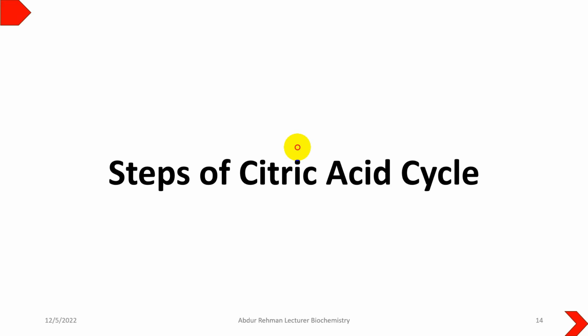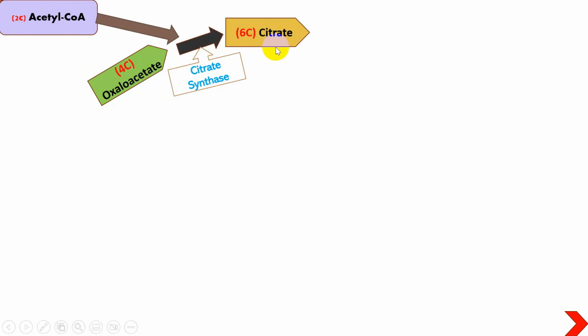It consists of 8 steps, and we know that pyruvate is a 3-carbon molecule, and a single glucose molecule gives you 2 pyruvate, and that pyruvate is converted into acetyl-CoA with the help of the pyruvate dehydrogenase enzyme. Then that 2-carbon acetyl-CoA combines with oxaloacetate, which is a 4-carbon molecule present in the citric acid cycle. So citrate synthase enzyme will act on it, and both of these will be converted into a citrate molecule.